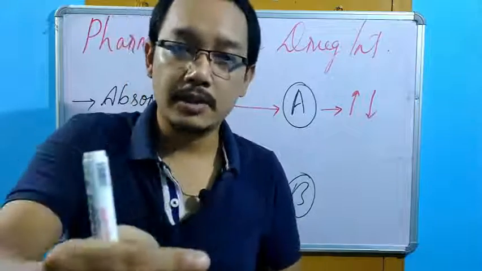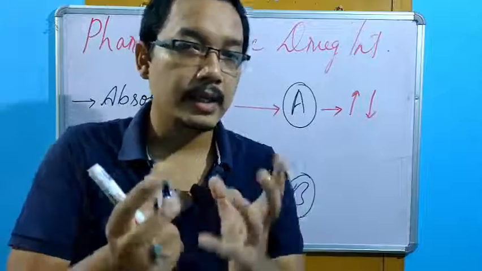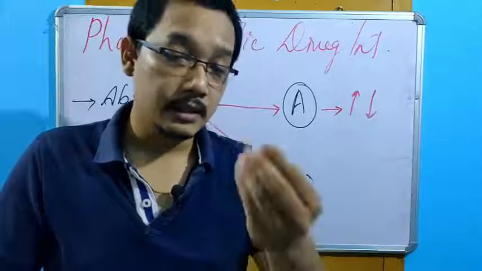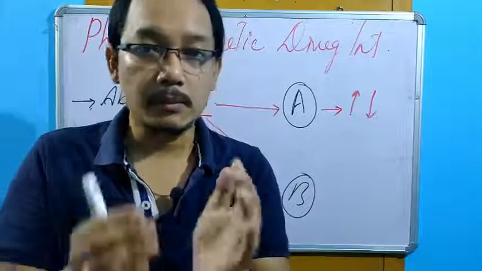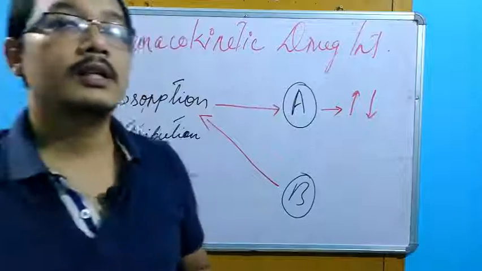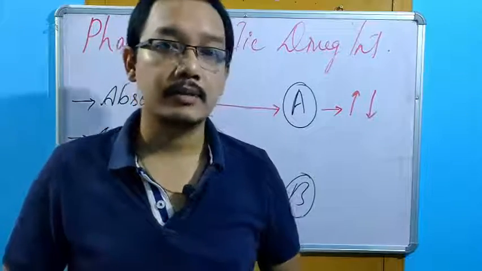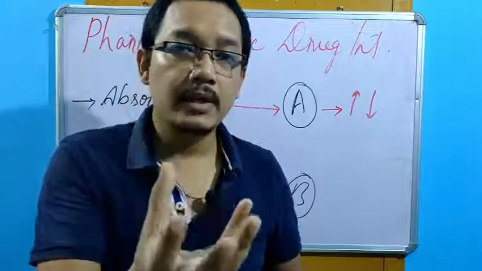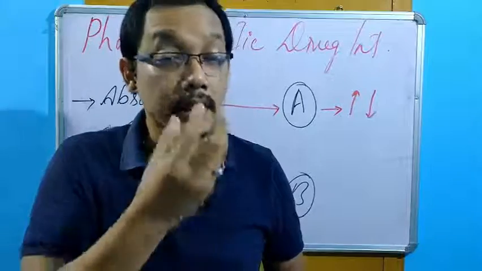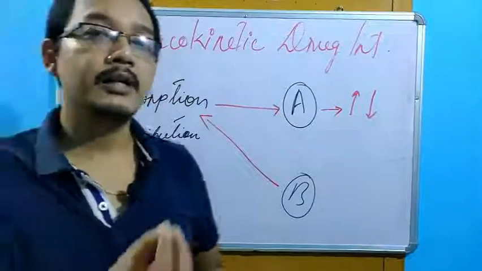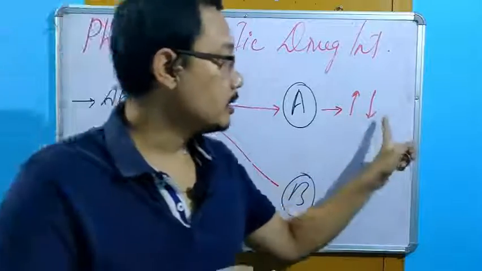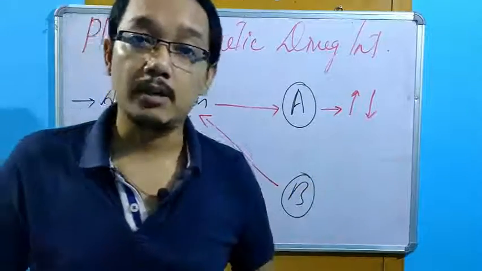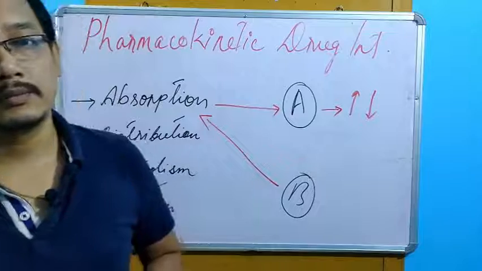If absorption increases, what will happen? The drug content in the blood plasma will be increased. Then the required dose or the optimum dose can give side effects. Why? Because of the increase in the absorption, the increase in the availability of the drug content in the blood. If the absorption is decreased, then what will happen? The required dose is not going to work in your body.